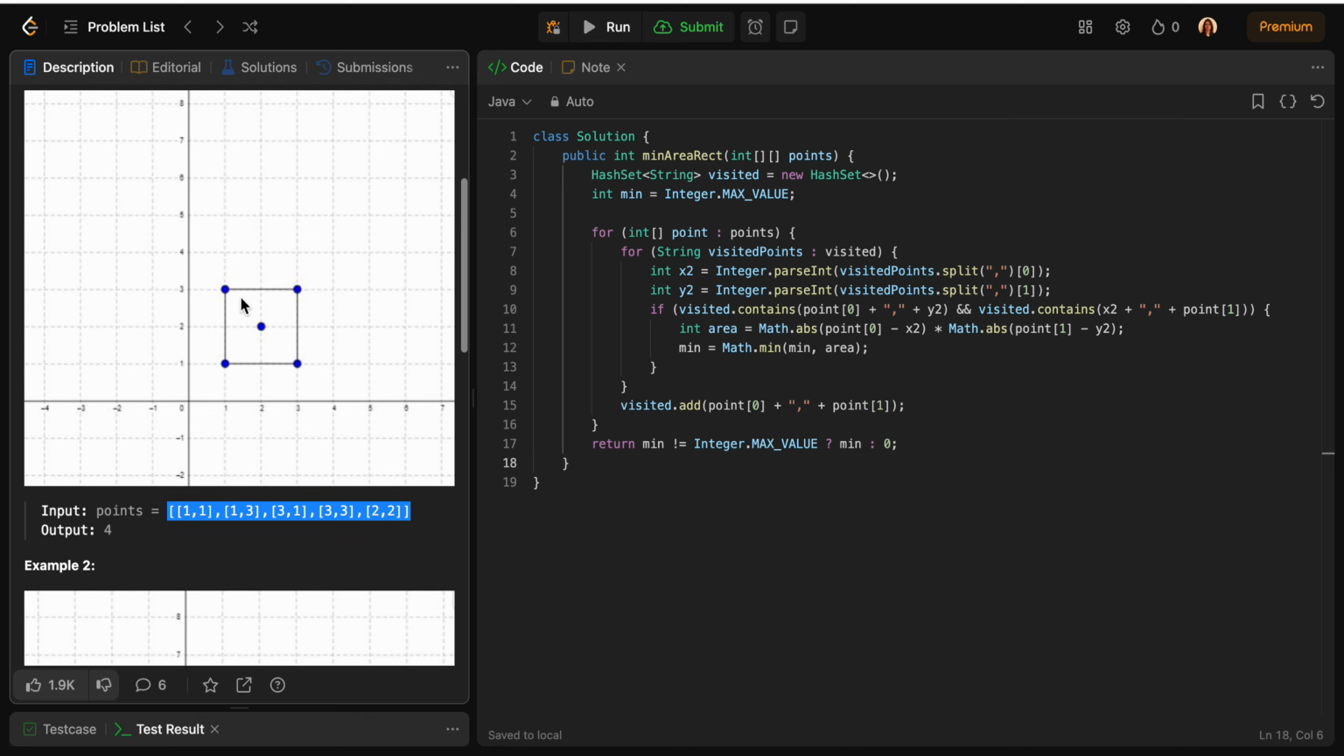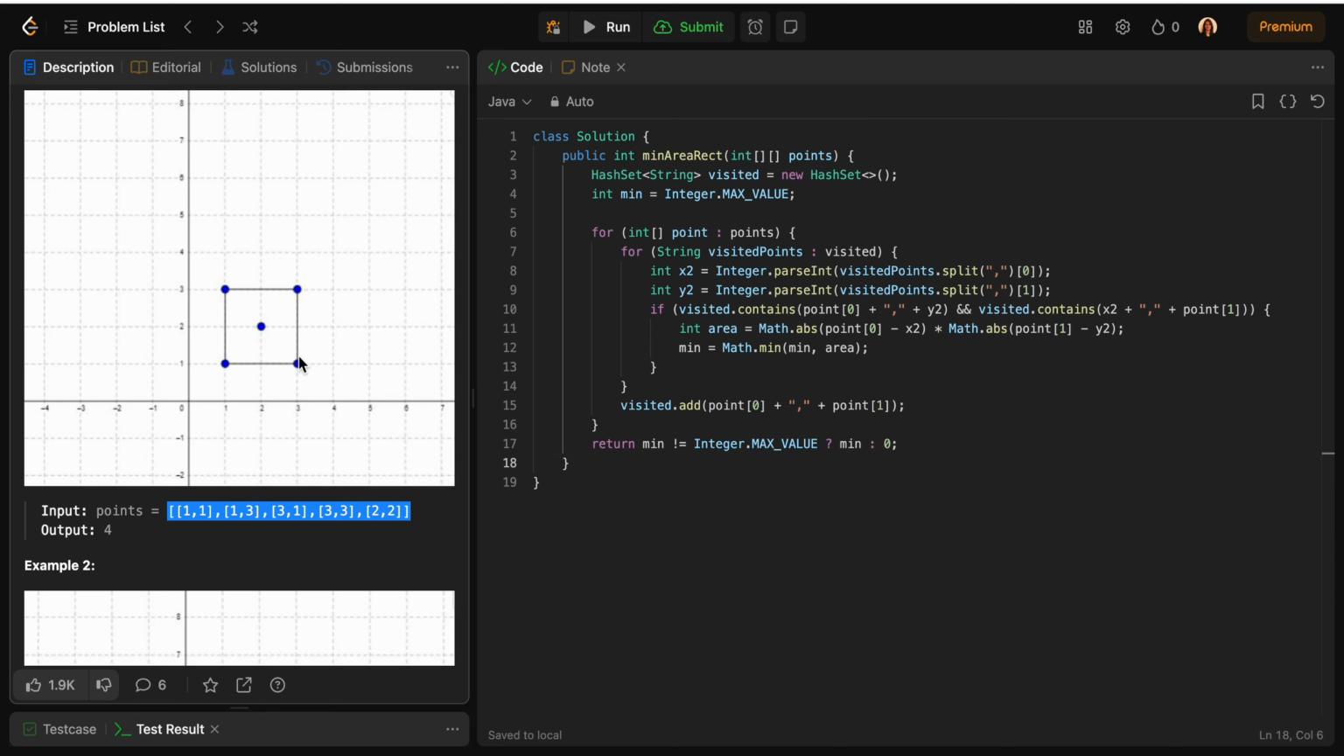And to solve this, we know that to make a rectangle, if there is a point that is given over here, then we want three subsequent points. We want a point which is horizontally on the same line, one which is vertically on the same line, and one which is diagonally on the same line as well. That's what we want, right?